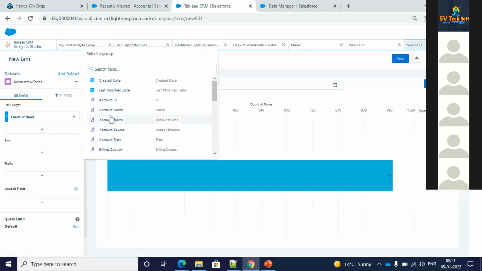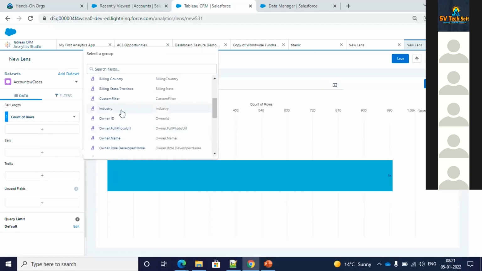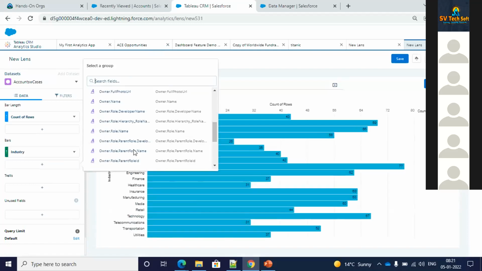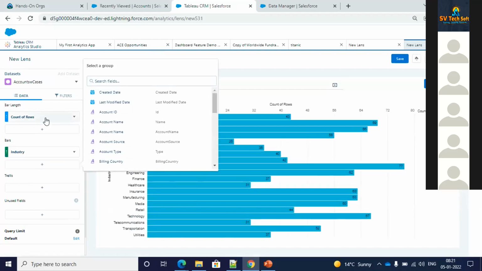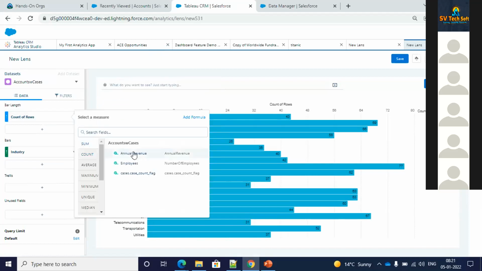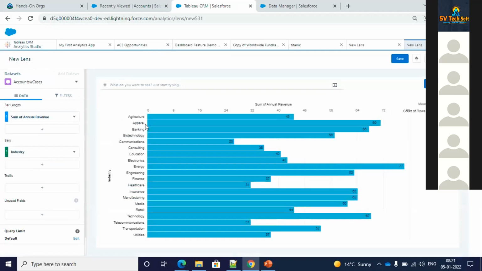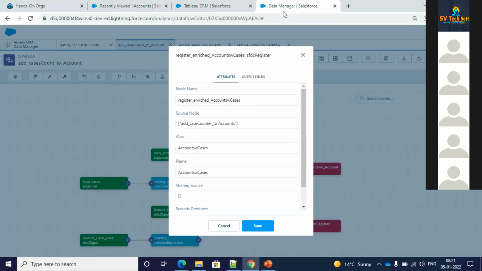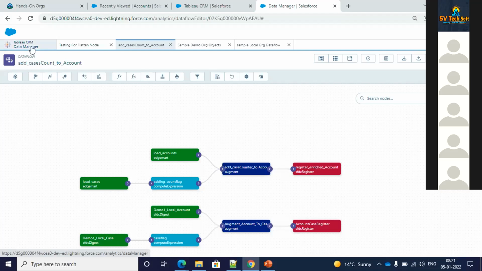So this is my data set, and I can bring in whatever I want to see. Let's say I want to see the count of industry, I can see that. And if I want to see the sum of, let's say, the annual revenues, I can see that. So this is the ultimate transformation which is happening, and you can view the results. Okay, so this is about the data flow.